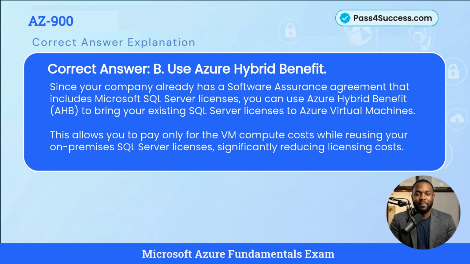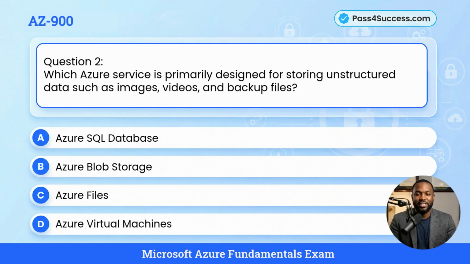Correct. Answer B. Use Azure hybrid benefit. Explanation. Since your company already has a software assurance agreement that includes Microsoft SQL Server licenses, you can use Azure hybrid benefit, AHB, to bring your existing SQL Server licenses to Azure virtual machines. This allows you to pay only for the VM compute costs while reusing your on-premises SQL Server licenses, significantly reducing licensing costs.